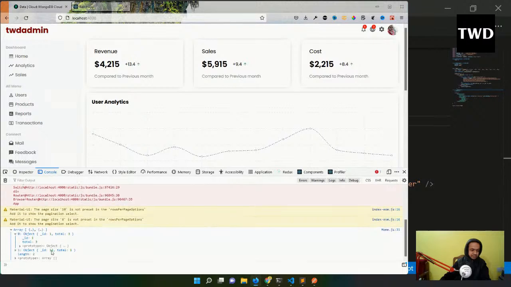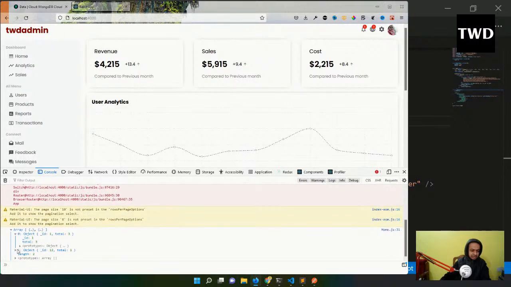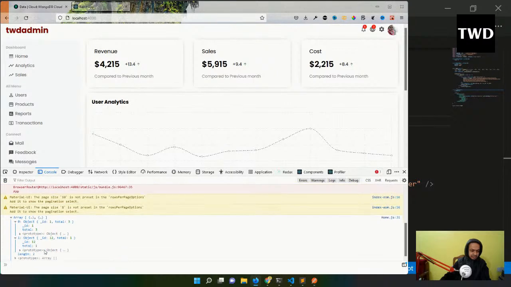See, this is the data, and I'm getting the data perfectly actually. But the thing is that I am getting an id and a total like this. So now I have to get the correct data, and for that I need to change the data.